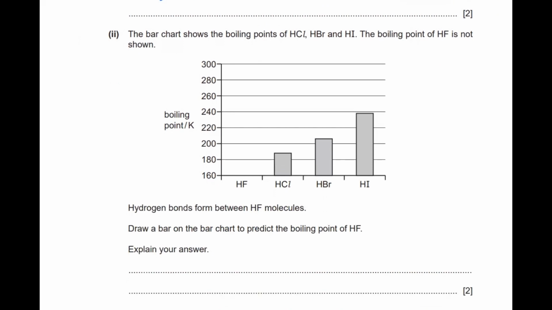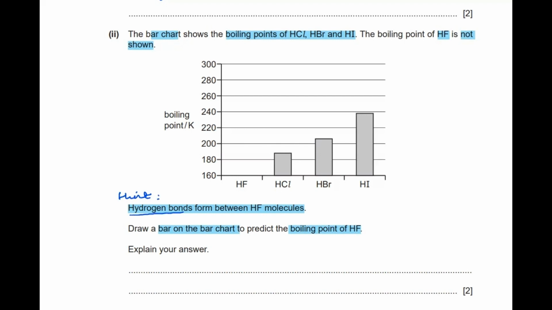Moving to part 2 of the question, there is a bar chart which shows the boiling points of HCl, HBr, and HI. The boiling point of HF, hydrogen fluoride, is not shown. Now, what do they expect us to do? The hydrogen bond formed between hydrogen fluoride molecules is also given to us in the form of a statement. Draw a bar on the bar chart to predict the boiling point of hydrogen fluoride. As it has already given us the hint that hydrogen fluoride has hydrogen bonding.